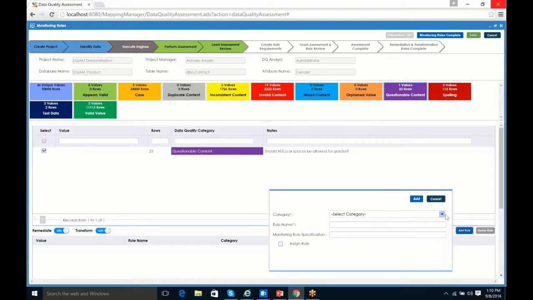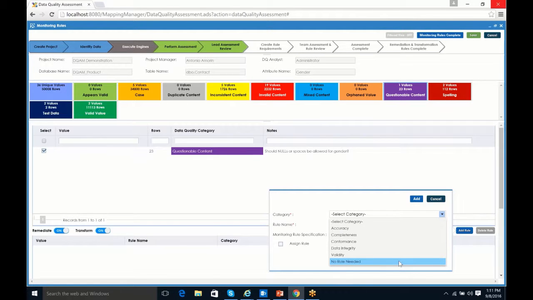So I'm going to select a category. Now understand, these categories are different. The categories we used before, those were for the assessment. These are our monitoring rule categories. And again, we have 5 different categories: accuracy, completeness, conformance, integrity, and validity. We also add a 6th category, which is no rule needed. So if you're retiring this system, you don't need a monitoring rule because it's going away.